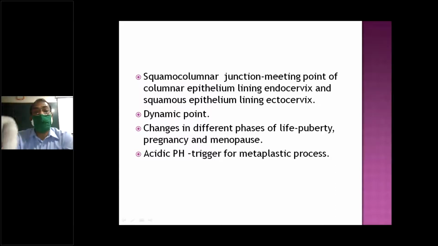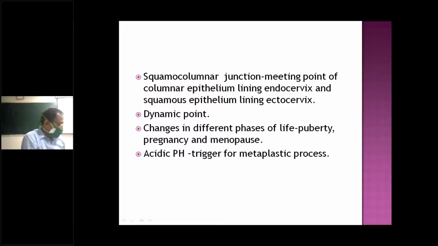When we see all these things, it is very important, because malignancy starts from here. This is a dynamic point. Why are we calling it dynamic? Because it moves. It goes inside and comes out.